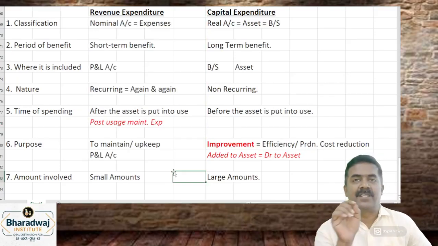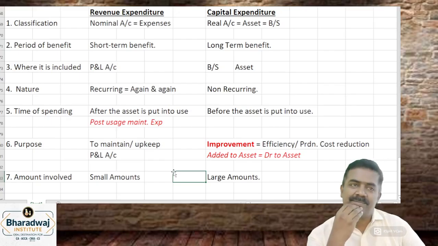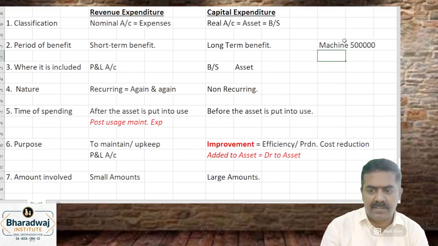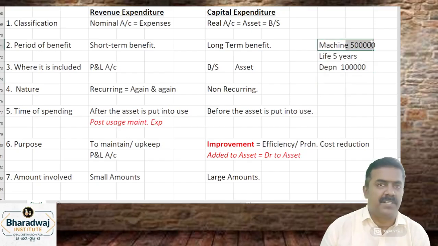A capital expenditure can become a revenue expenditure. Can you give me an example? Let's assume you purchased a machine for 5 lakhs. Life is 5 years. How much depreciation will you charge? 5 lakh by 5, how much will you charge? 1 lakh. Depreciation we charge in which account? P&L account. It is nothing but a revenue expenditure out of capital expenditure.